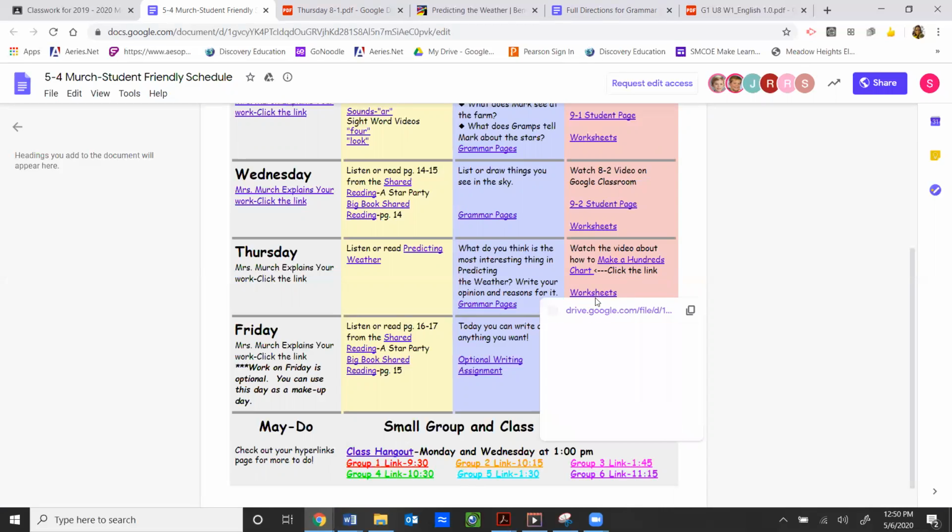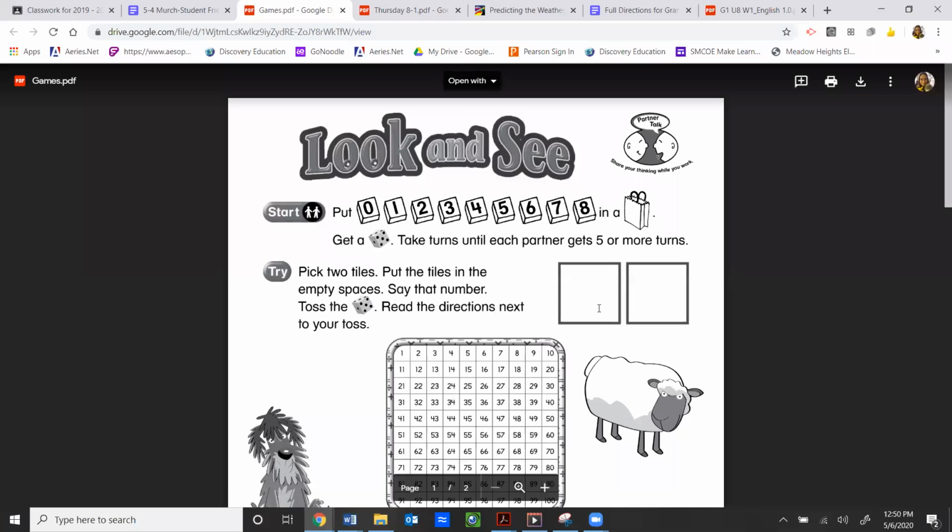Let's take a look at the worksheets. It's really just one worksheet. There's one in English and one in Spanish. So here are the things that you're going to need. You're going to need to get some pieces of paper. You could use Post-it notes. You could just rip up a piece of paper, and you're going to use one piece of paper for each number, and you're going to write numbers 0 to 8. Then you need to get a dice. Then you need to have your hundreds chart ready to go.